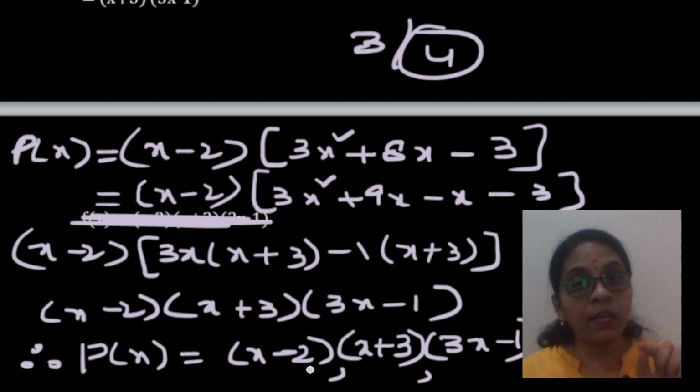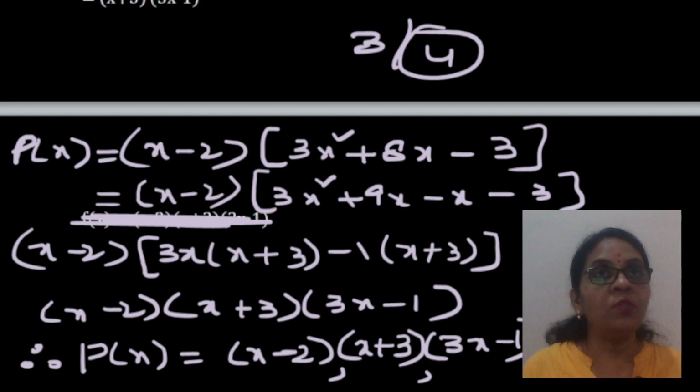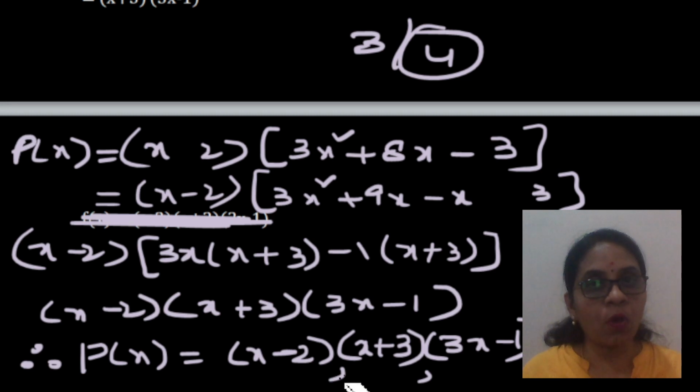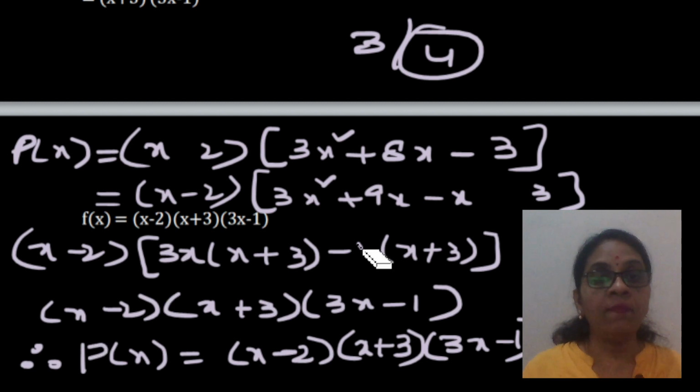Factorize 12. How did we write? 2 into 6, 2 into 2 into 3. Similarly here we first found x minus 2 into 3x square plus 8x minus 3, and then we are writing it as x minus 2 into x plus 3 into 3x minus 1. So do not put this comma, it will be totally wrong. Did we not get this? X minus 2, x plus 3, 3x minus 1. Is this clear, children? This is how you factorize.